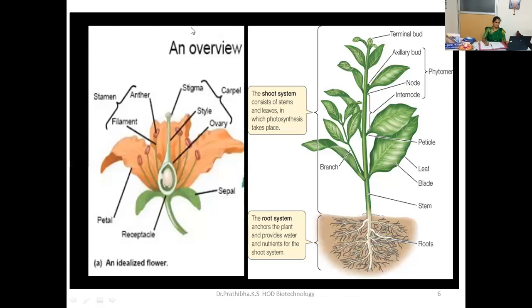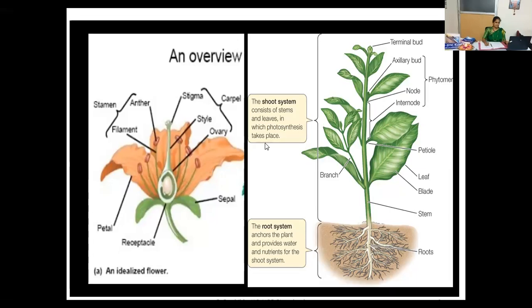Here you can check what all the explant systems that can be used for plant tissue culture. When you see any plant, you can differentiate it into two systems. One is the shoot system, another one is the root system. The shoot system consists of stems and leaves, in which photosynthesis takes place. The root system anchors the plant and provides water and nutrients for the shoot system.